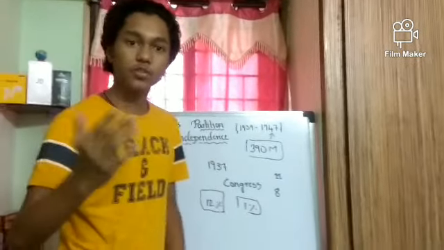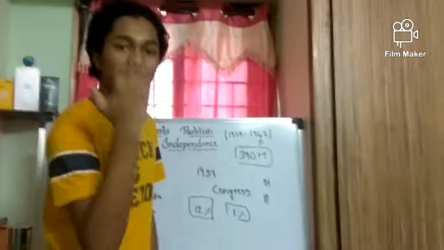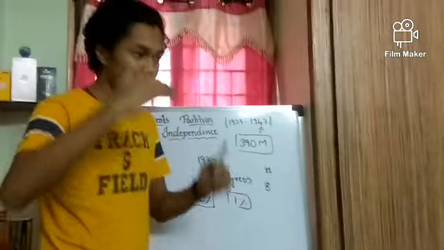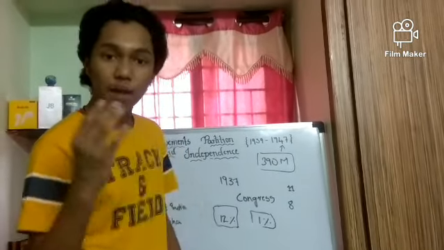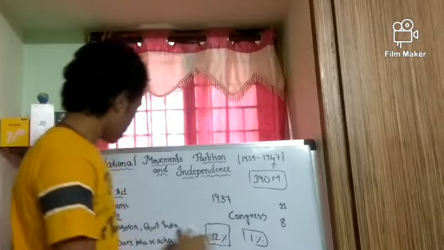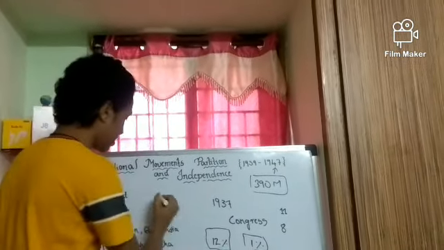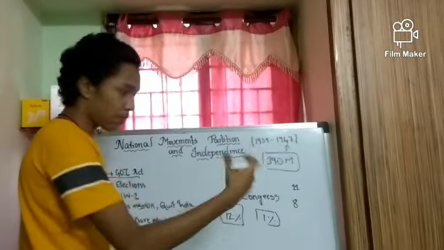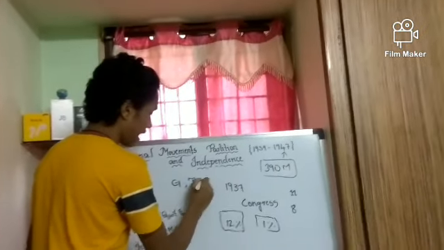What is the reason for opposing? Britain was not promising that they would give India entire independence and its own government right after the war. They didn't promise such things. And for supporting, the most important reason is the Axis powers, the opponents of Britain: Germany, Japan, and Italy.